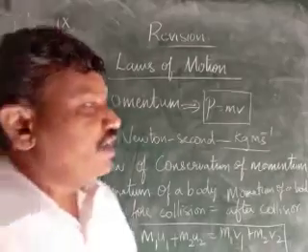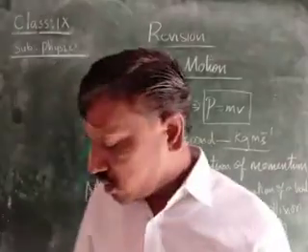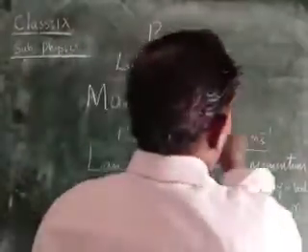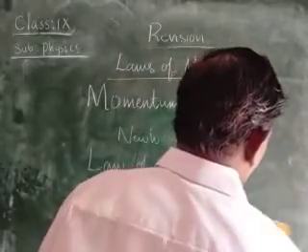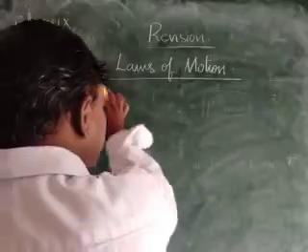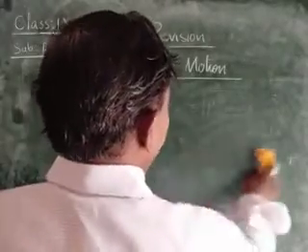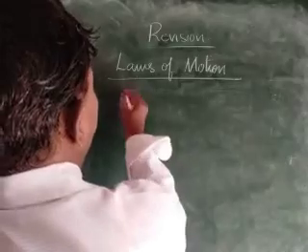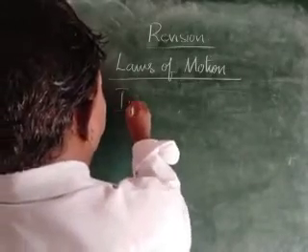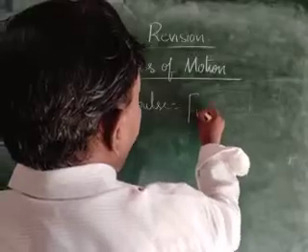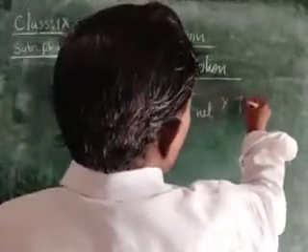In the same way we have the word called impulse. Impulse is defined as the product of net force and time.